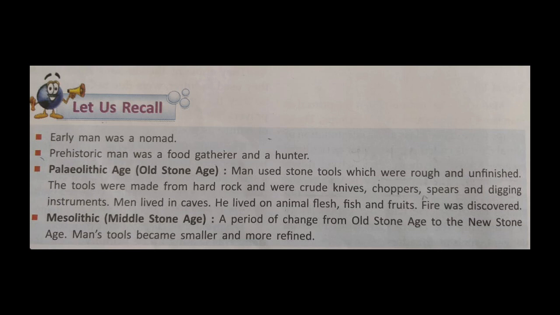Now, after Old Stone Age, we had learnt about Middle Stone Age or Mesolithic Age. This was a period of change from Old Stone Age to the New Stone Age. Man's tools became smaller and more refined. And what were they called? They were called microliths.